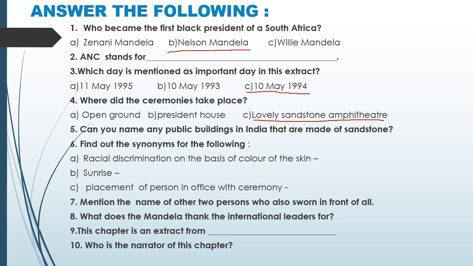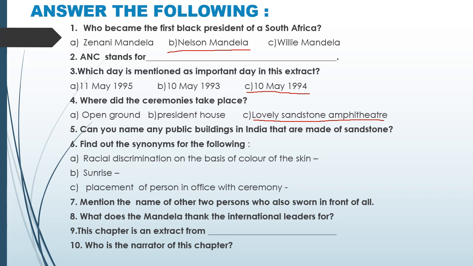Fifth question, can you name any public buildings in India that are made of sandstone? Yes. In India, public buildings like Red Fort, Jumma Masjid, North and South Blocks, Parliament House are all made of sandstone.